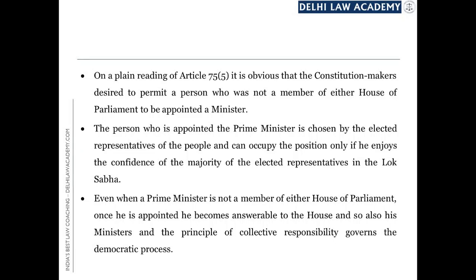Yes, and the person who is appointed the Prime Minister is chosen by the elected representatives of the people, यानी लोकसभा में जो मेंबर्स हैं वो ही उसको चूज कर रहे हैं, and he can occupy the position only if he enjoys the confidence of the majority of the elected representatives in the Lok Sabha. Article 75 Clause 3 के अनुसार he can continue in office only as long as he enjoys the confidence of the Lok Sabha, which means the confidence of the majority of the elected representatives who are the members of the Lok Sabha.